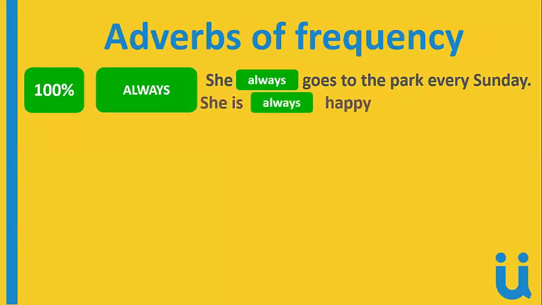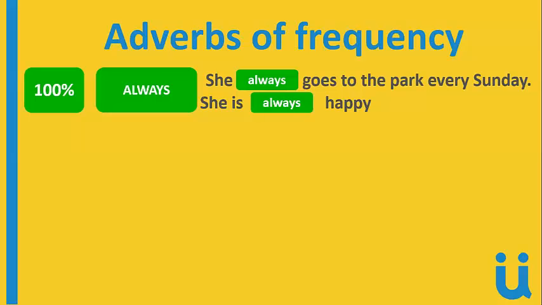But what happens if you want to use the verb to be? That's a different position, alright? So let me show you. She is always happy. Notice that in this case, we write always after the verb to be, okay? So remember, whenever you want to use the verb to be, the adverb of frequency goes after it, okay? After the verb to be. In this case, after is.